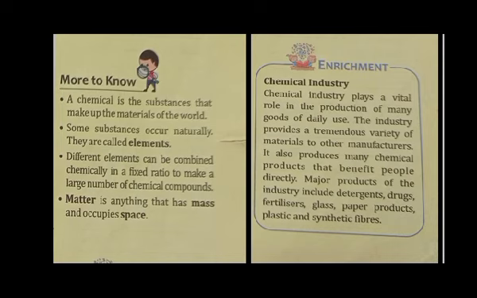Students, you must know a chemical. What is a chemical? It is a substance that is made up of materials of the world. Some substances occur naturally, right? These are known as elements. There are so many elements present in nature like oxygen, hydrogen, nitrogen, gold, silver, iron. So these are the substances which are found in nature. Different elements can be combined chemically in a fixed ratio to make a large number of chemical compounds.